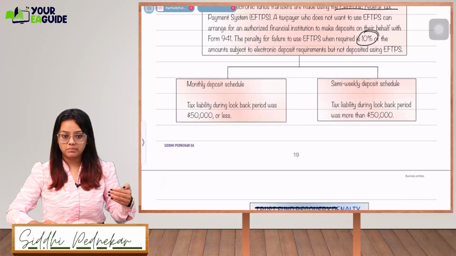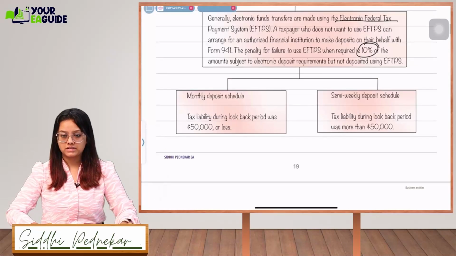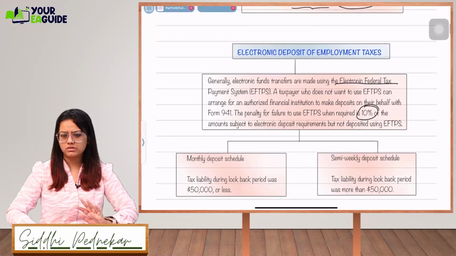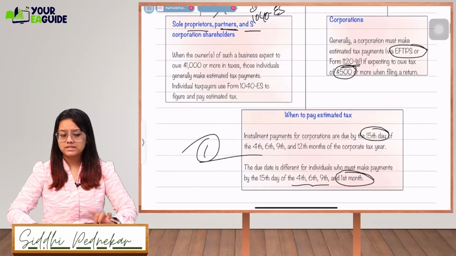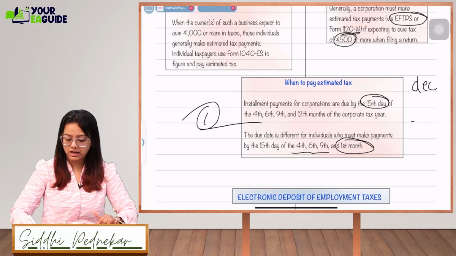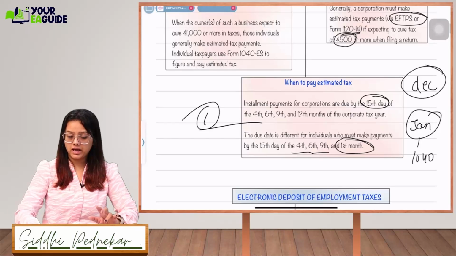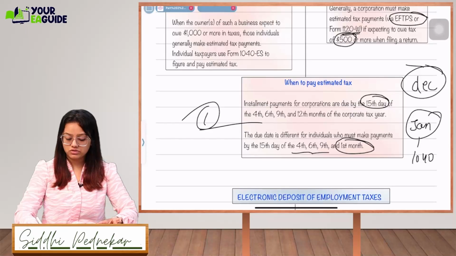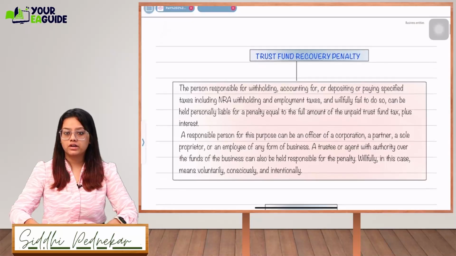Okay, whenever you run the payroll, next week, whenever there is a middle of the week, just deposit the payroll taxes. That is what it is saying. There won't be any question based on the time limit for the payroll deposits, but these dates you have to remember. Mainly segregate between December and January. 15 Jan will be used in case of 1040, 15 December, the last quarter of the estimated tax, will be used for the corporations. Okay, next is trust fund recovery penalty.